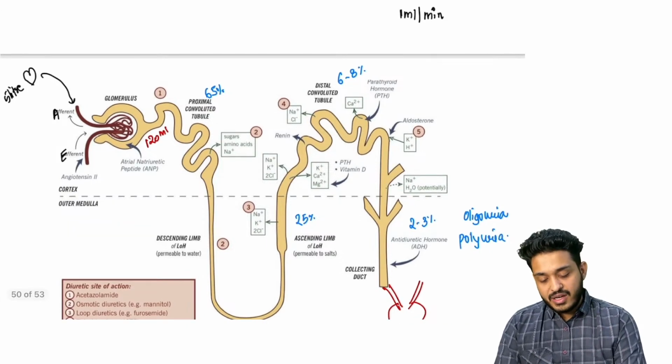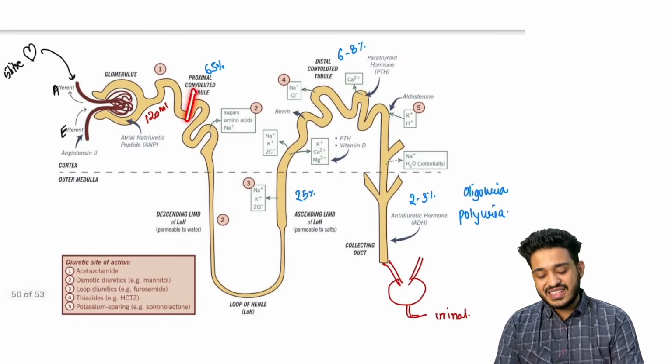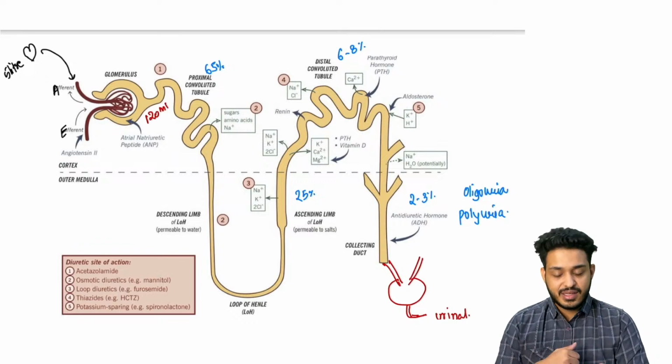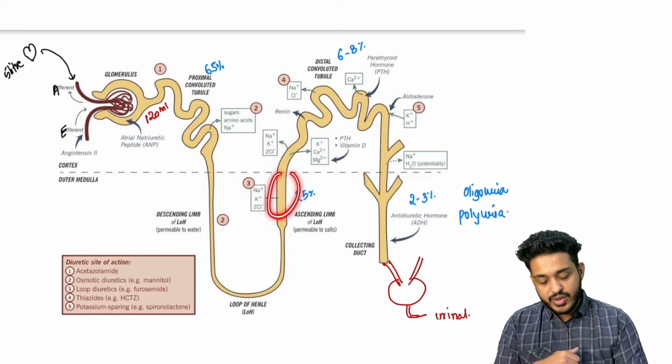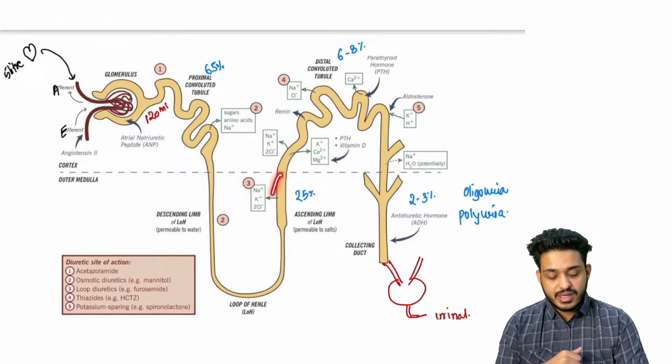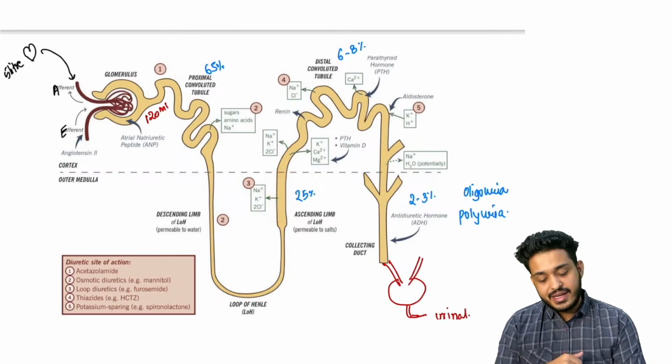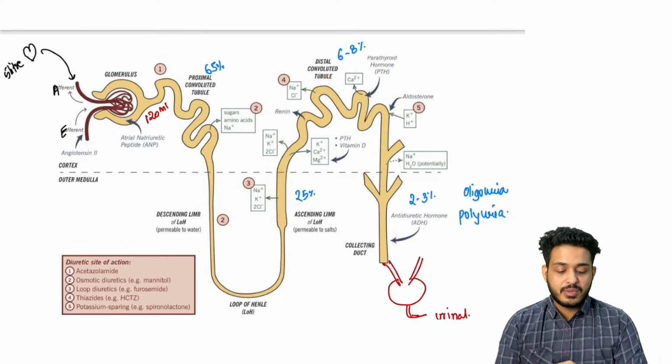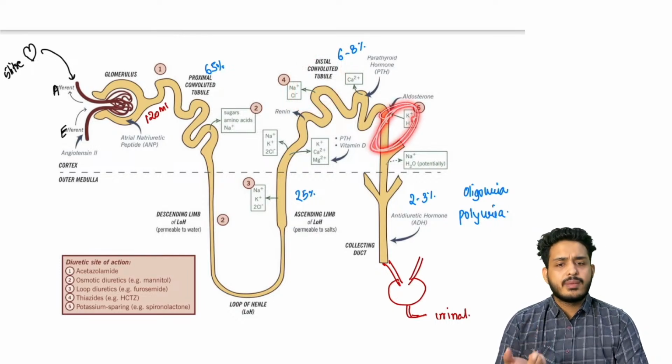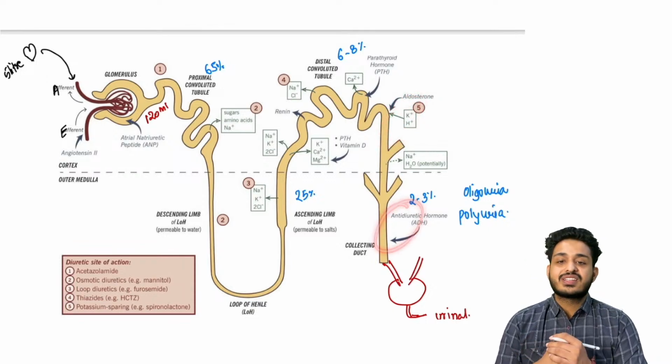Apart from that, the drugs that you are studying: in the PCT you will have the carbonic anhydrase inhibitor, acetazolamide. You are going to utilize loop diuretics over the loop of Henle, right? Here in the DCT, you will be discussing the thiazides. Here you will be discussing spironolactone, eplerenone, trimethoprim, all these drugs, right? And here you will be discussing two drugs.